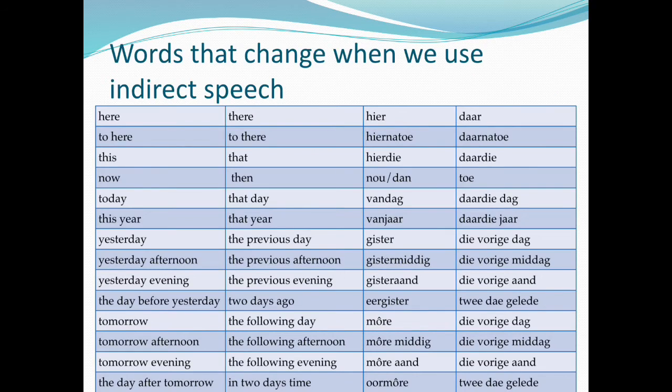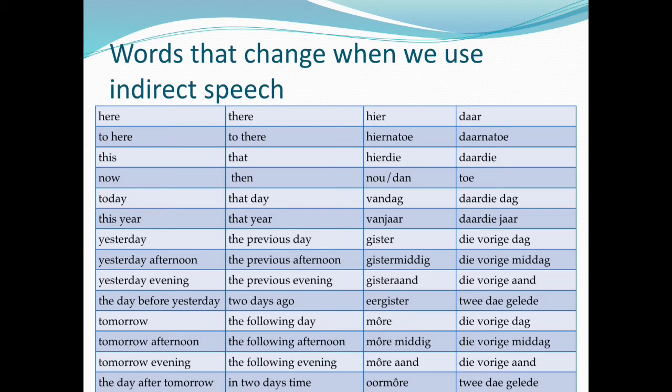Some words that change when we use indirect speech. Here, there: hier, daar. To here, to there: hiernatoe, daarnatoe. This, that: hierdie, daardie. Now, then: nou, toe. Today, that day: vandag, daardie dag.